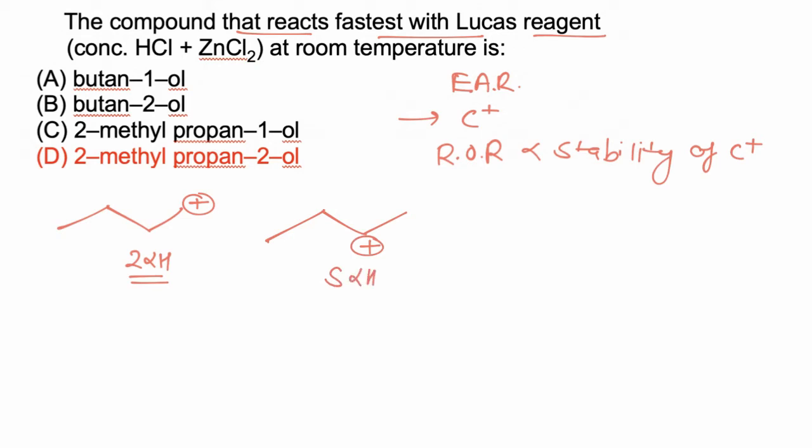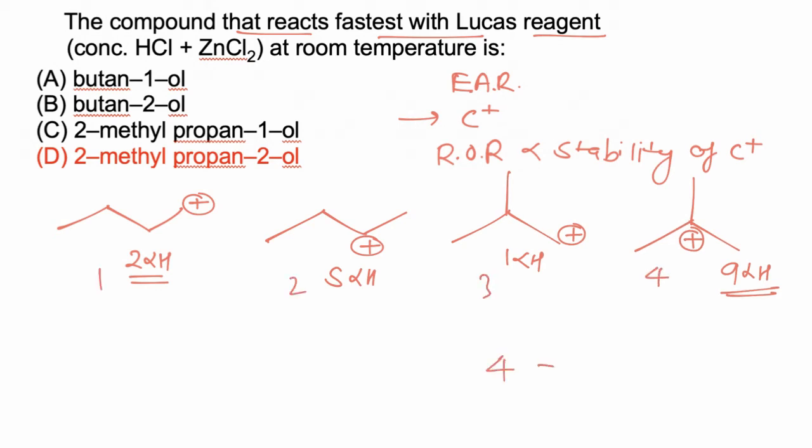In the case of 2-methylpropan-1-ol, the carbocation formed has only 1 alpha hydrogen. When 2-methylpropan-2-ol is taken, it will give a carbocation which has 9 alpha hydrogens. So the rate of reaction will be maximum when the carbocation is most stable, and among the given carbocations 1, 2, 3 and 4, the fourth is most stable, and hence the reaction will be fastest with fourth, then 2, then 1, and in case of 3 the rate of reaction will be minimum, and hence the correct answer is D.